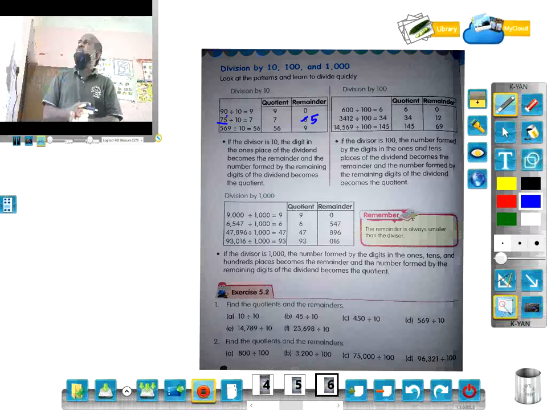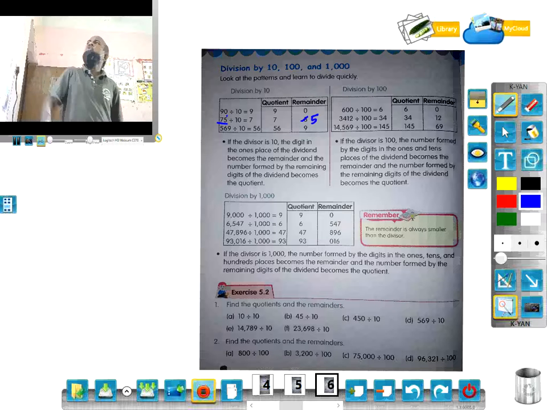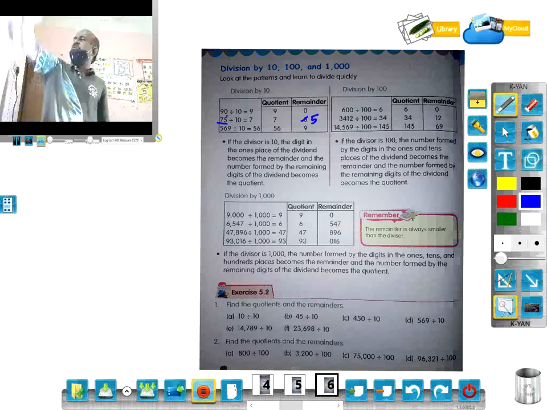That is the example. If the divisor is 10, in all 3 cases it is 10, the digit in the ones place of the dividend is the remainder. In one place there is the digit 0, remainder 0; 5, remainder 5; 9, remainder 9. So the digit in the ones place of the dividend is the remainder, and the rest of the places form the quotient.